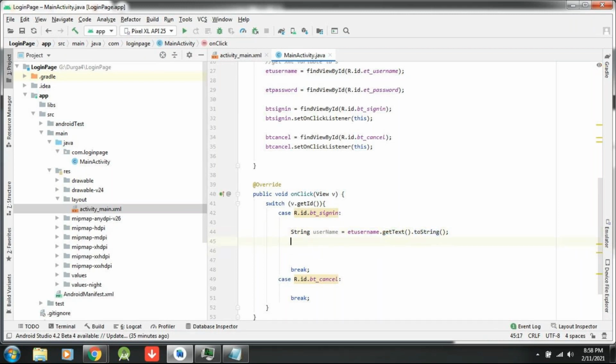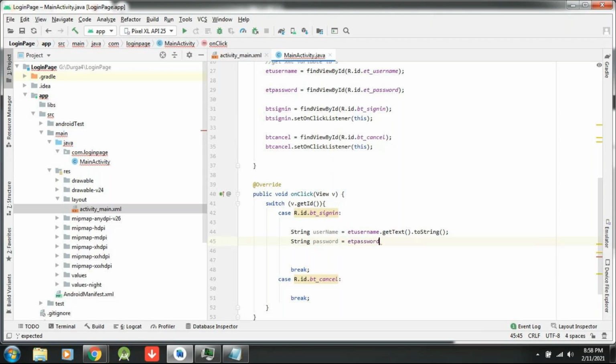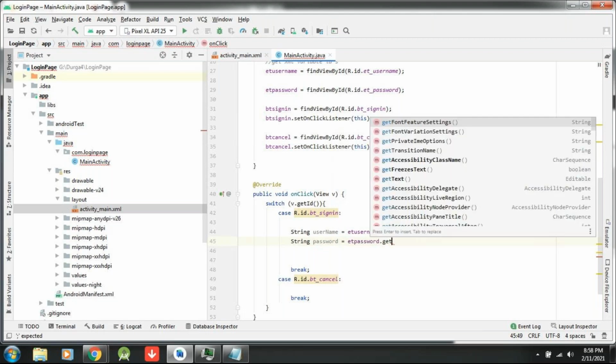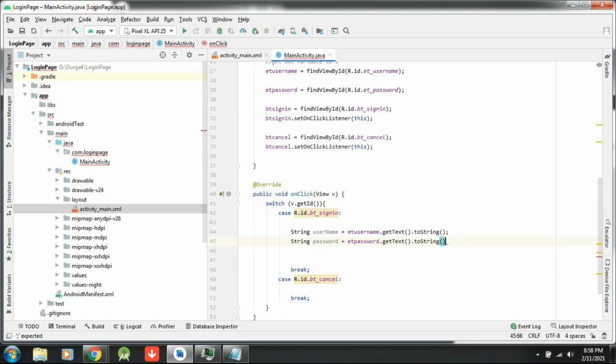Now tell me how to get the password. Let me create a local variable, String password equals et_password, from the password field only, right? What is the method? getText, then convert it to a string, because I have taken a string variable. Okay, now come down here.